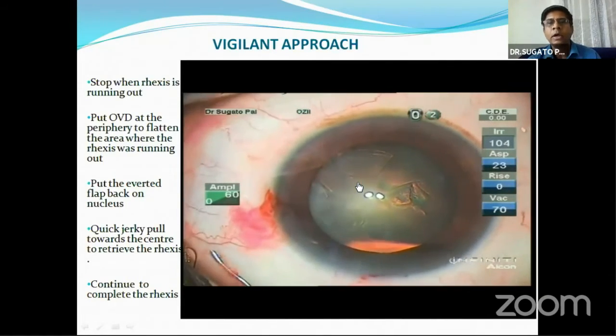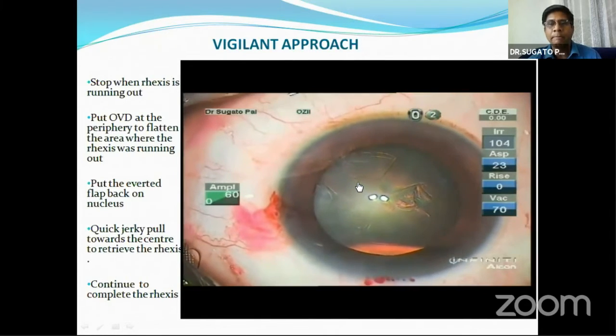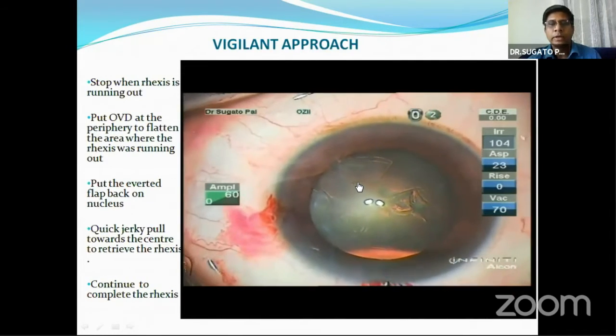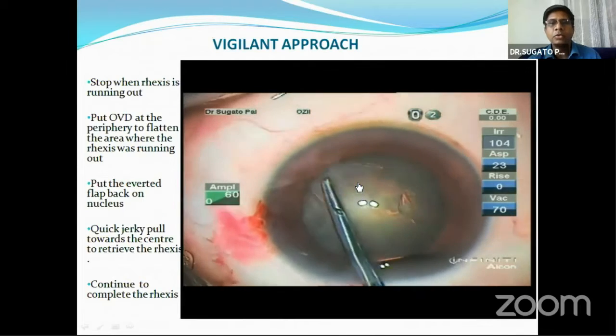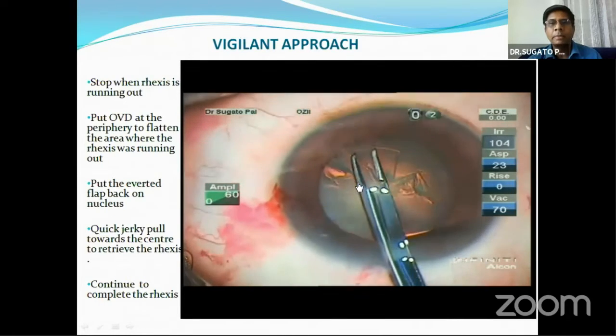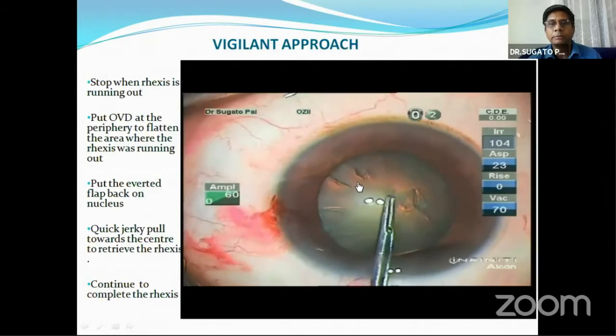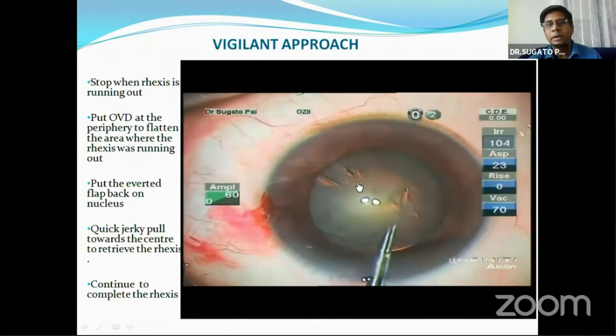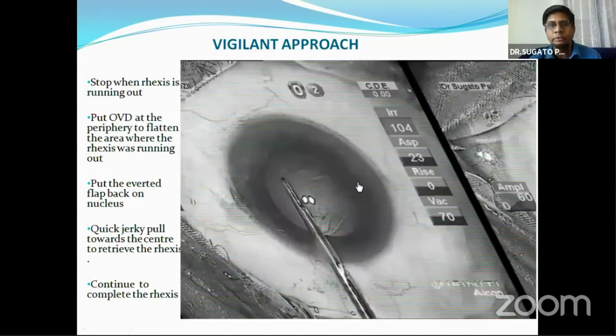This is an old video. Then you have to evert the flap back onto the lens so that you can see where the rhexis has run out. So you evert that flap and then a quick gentle pull towards the center, and you might be able to retrieve the rhexis. So you have to be vigilant.